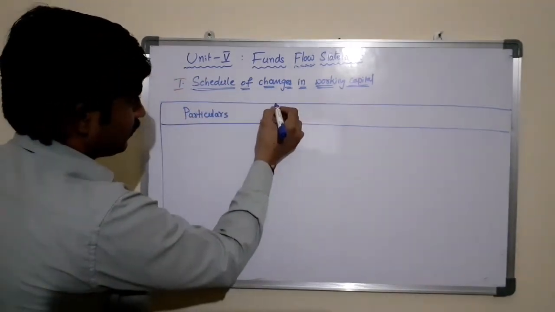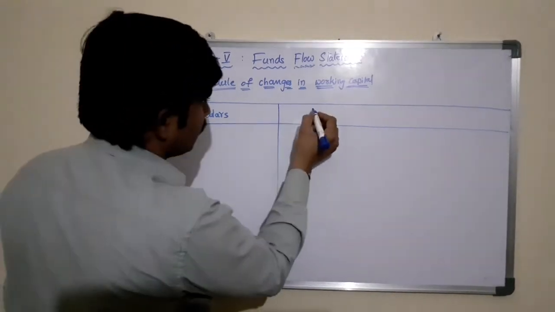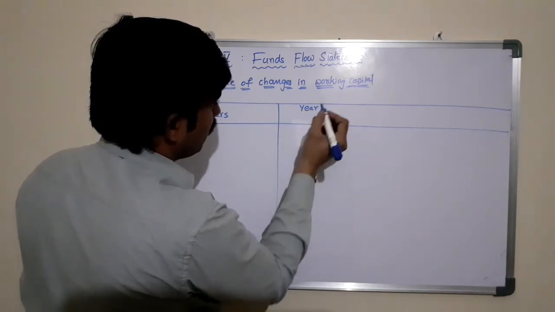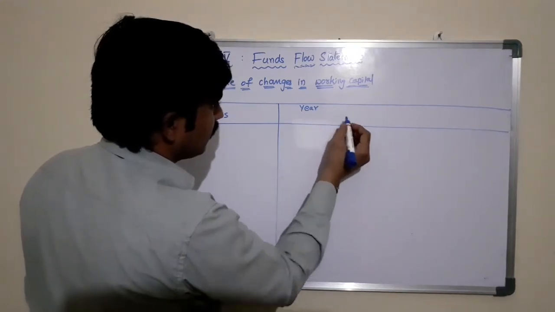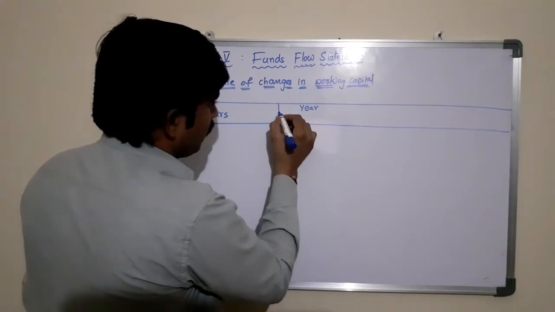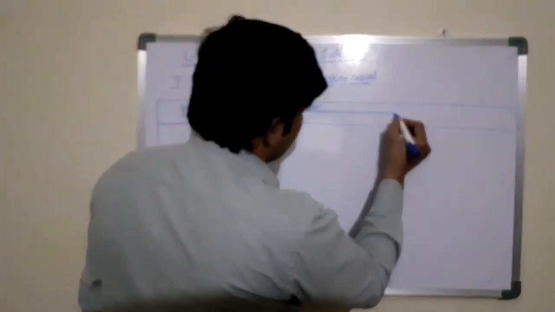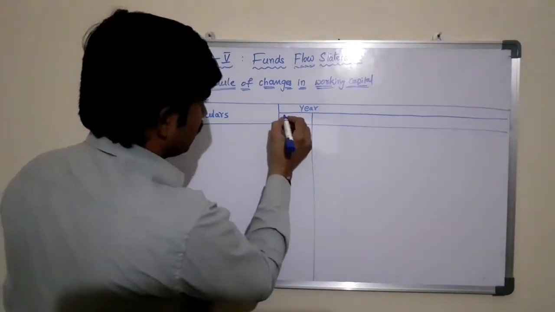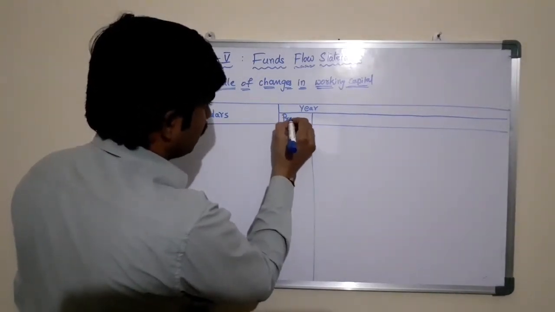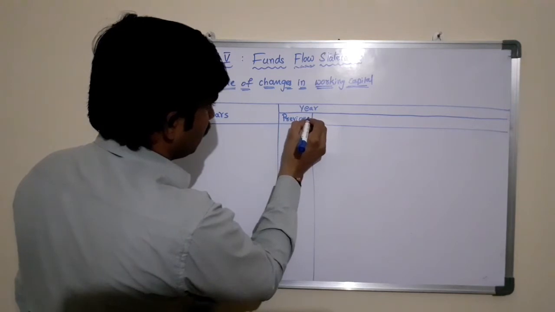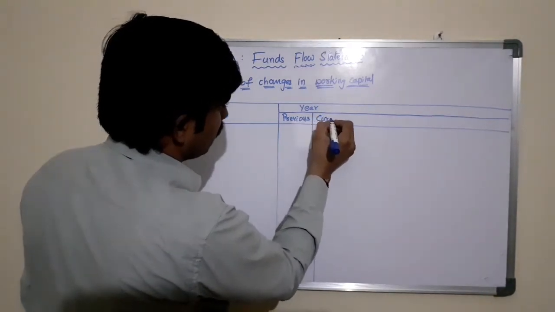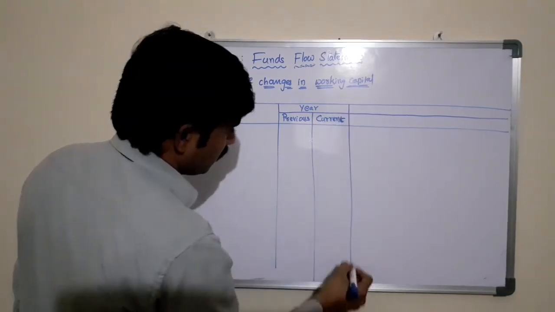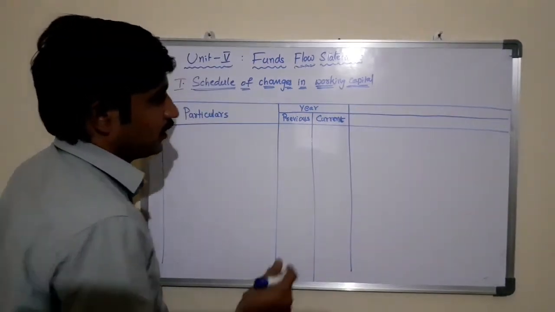Particulars. Here you need to take the column called year, and the column can be subdivided into two: previous year and current year.